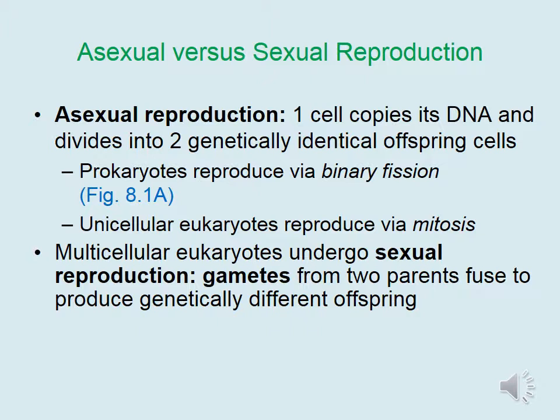Multicellular eukaryotes like plants and animals undergo sexual reproduction. In this case, male and female gametes from two parents fuse to produce genetically different offspring.